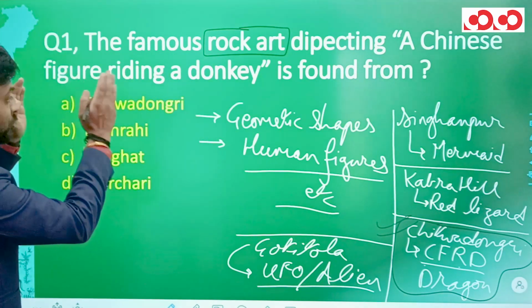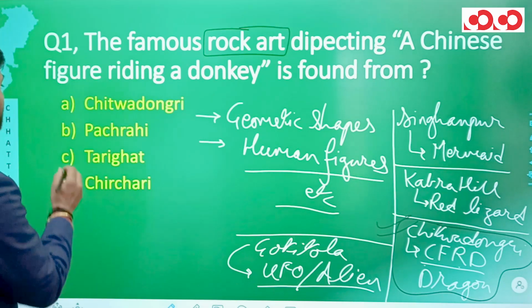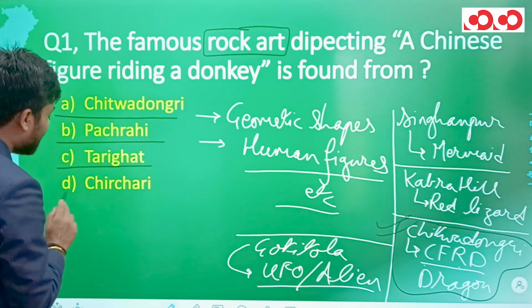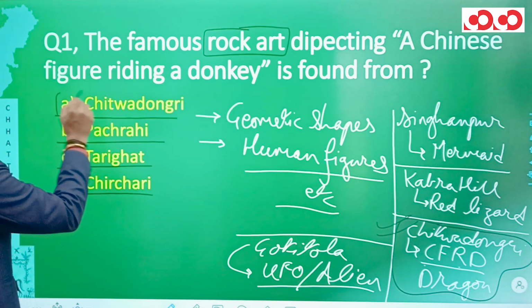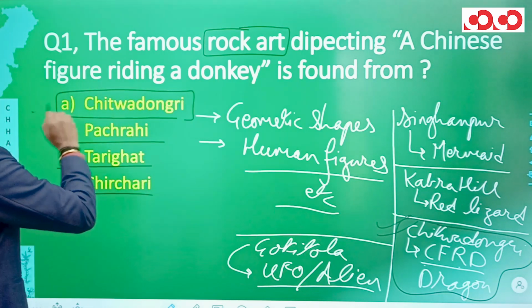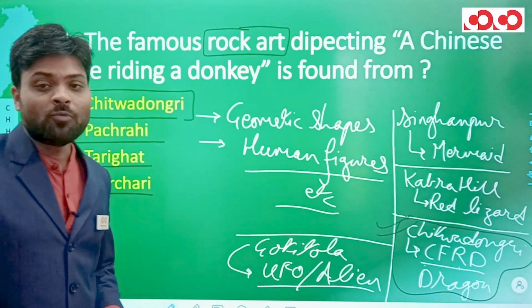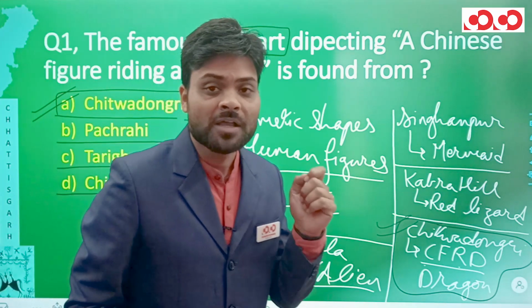For this question number 1, the options are: A says Chitwa Dongri, B says Pachrahi, C says Tarighat, and D says Chirchari. We have just seen the correct answer has to be Chitwa Dongri, which is option number A. So in this manner, we complete our question number 1.